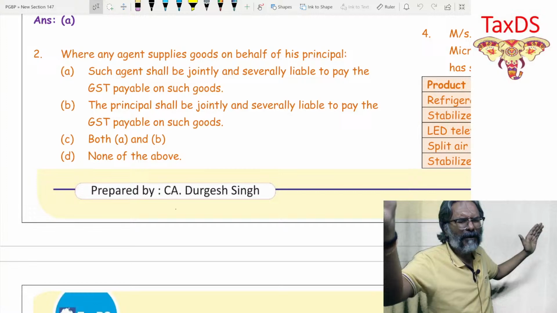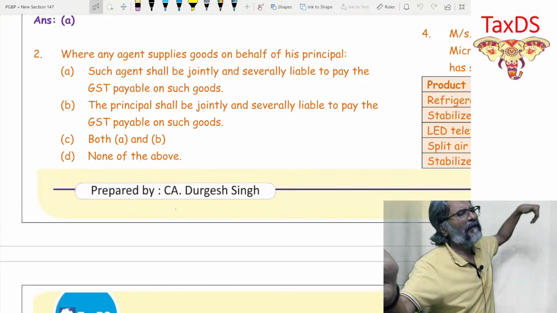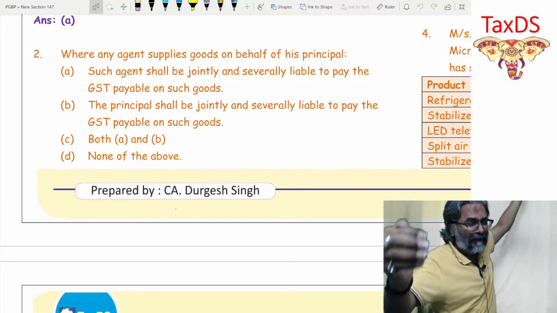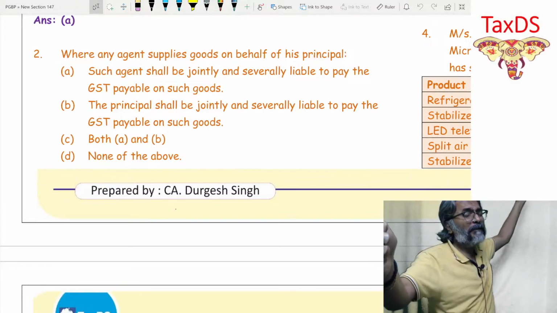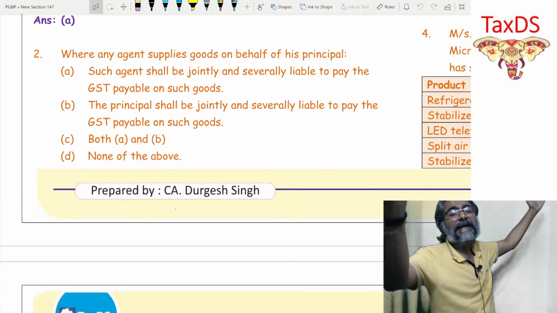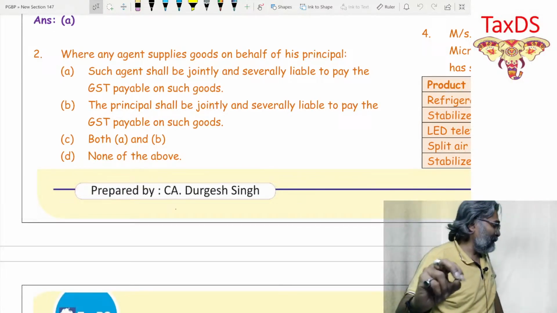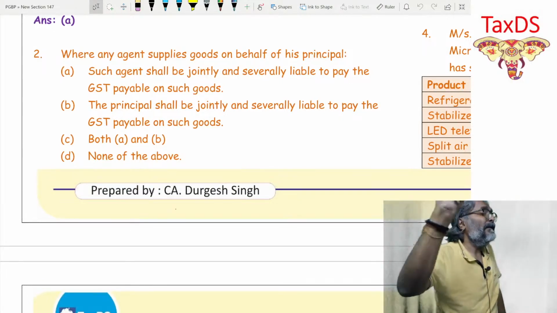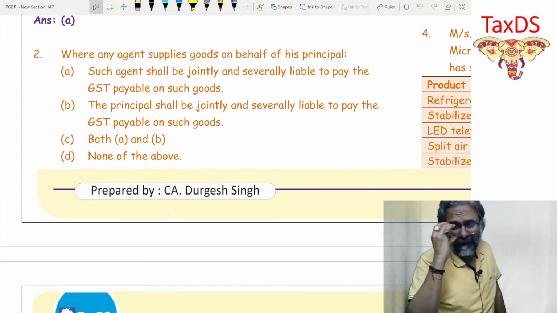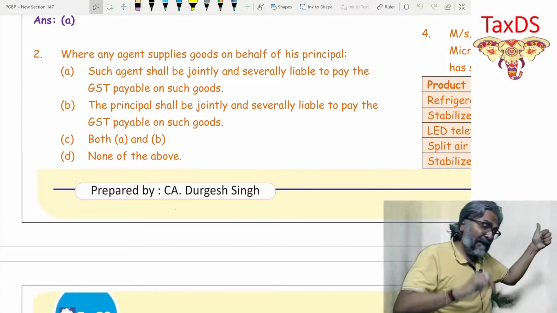Though in the income tax law, the agent is discussed with reference to a non-resident, in this context the agent as well as the non-resident are both liable for the income tax arising out of the income of the non-resident which is deemed to accrue or arise in India. Both of them are liable, agent as well as non-resident.